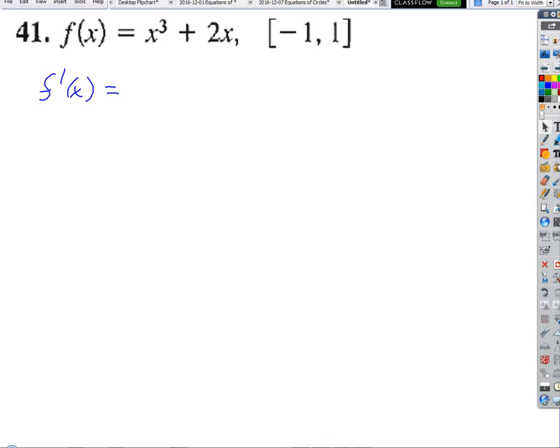Assuming that a and b are the same value? No, that was Rolle's theorem. Remember, the mean value theorem is only tilted, right?